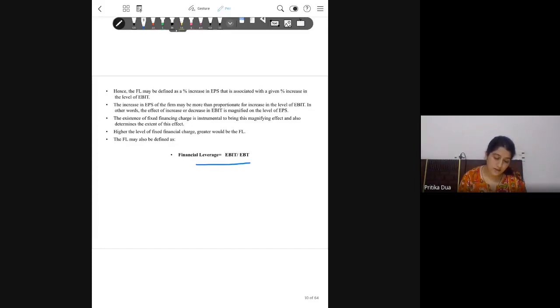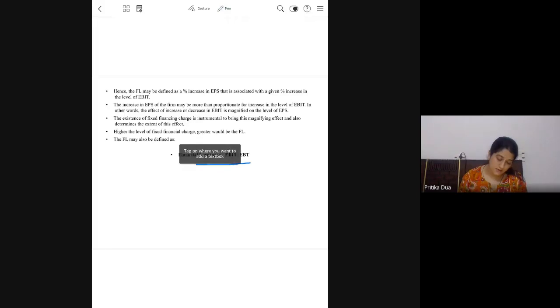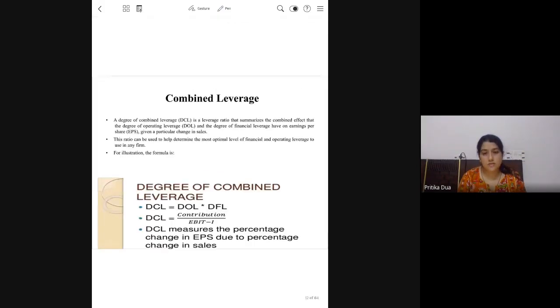And then the third leverage that we have is the combined leverage, which, as I told you, is the multiplication of operating leverage with financial leverage. You multiply them and you will get the combined leverage of the firm.